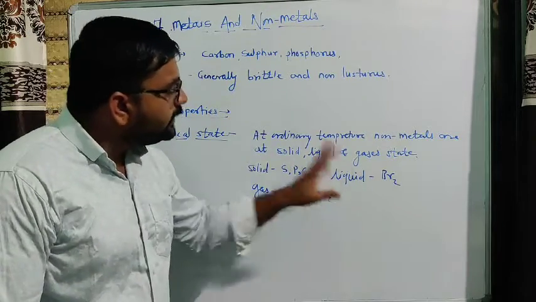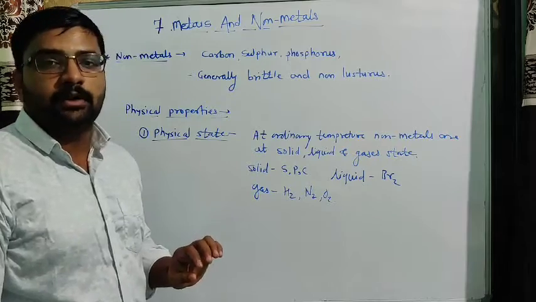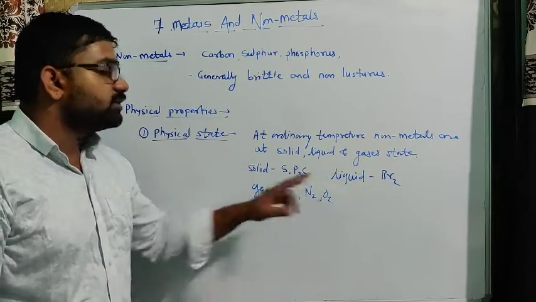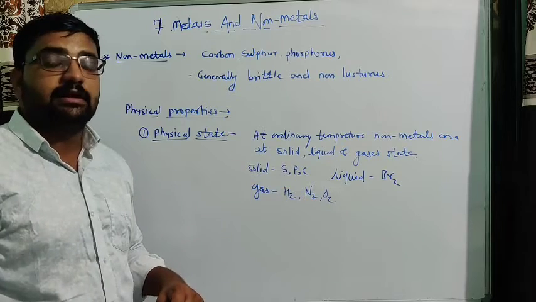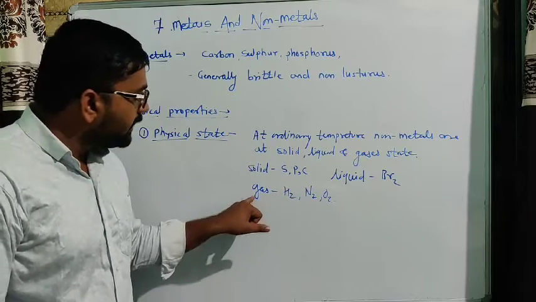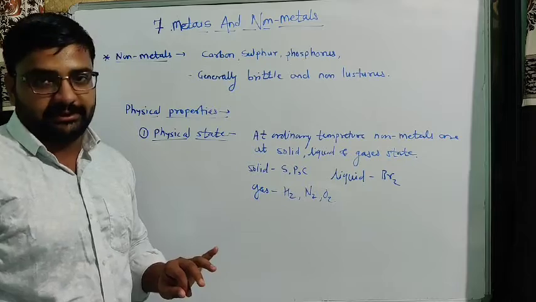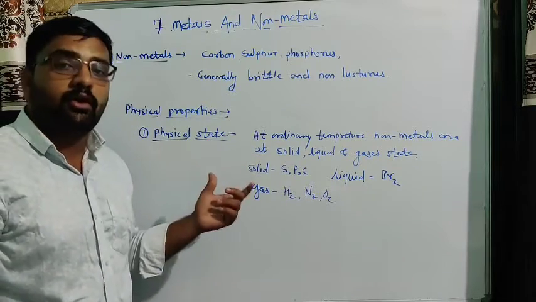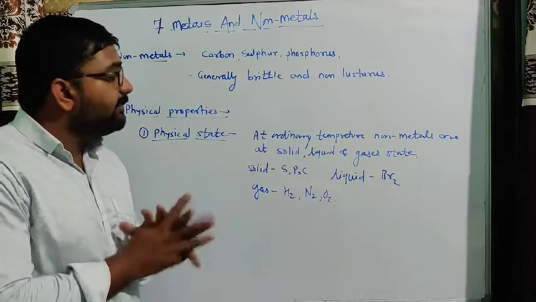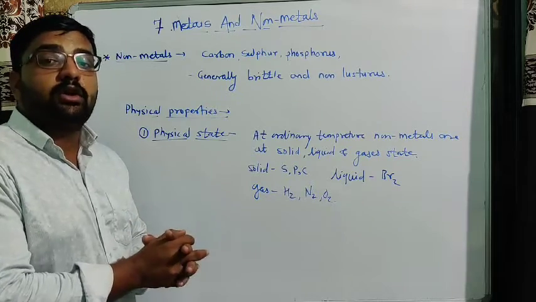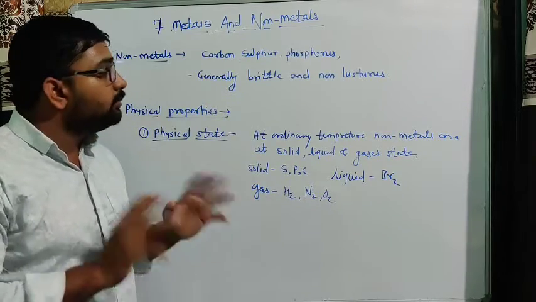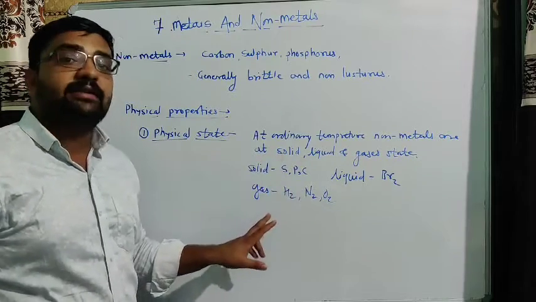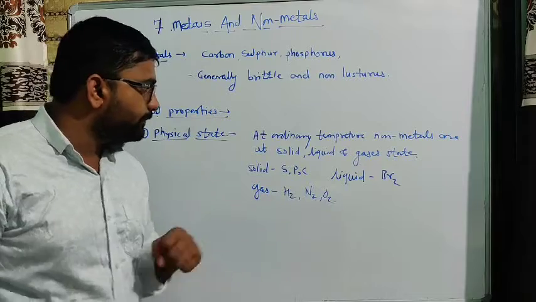Then in the liquid state we find bromine. Bromine we find in the liquid state. Then hydrogen, nitrogen, oxygen are non-metals that are present in the gaseous state. In this way, looking at the physical state of non-metals, we understand that non-metals generally occur in all three states: solid, liquid as well as gases.